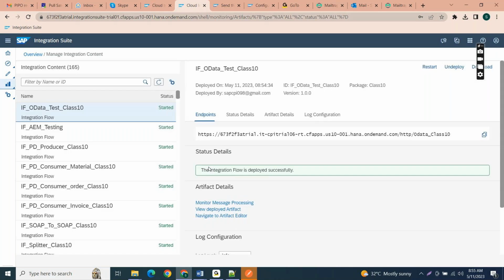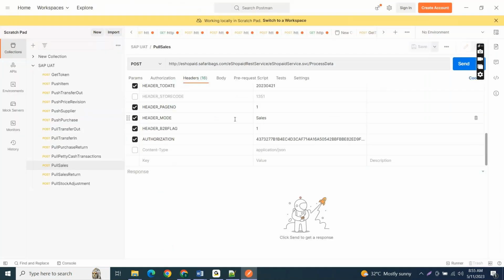Yes, now we got this endpoint. So I hope this endpoint is already there in it.